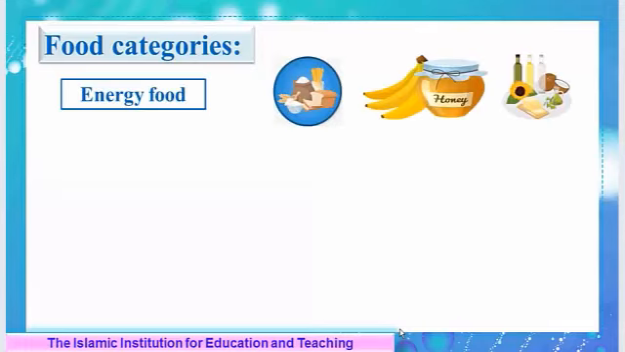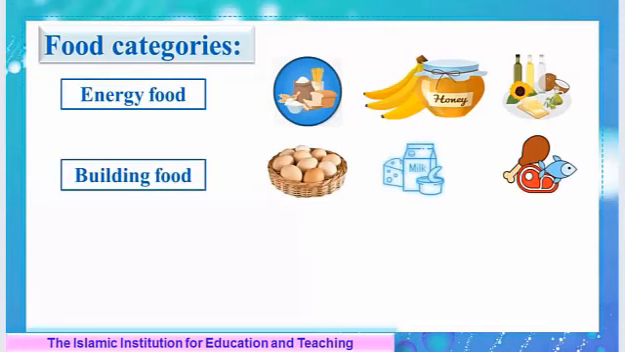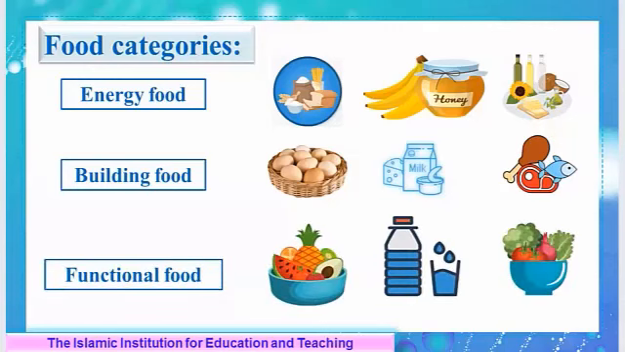And according to these functions, it can be classified in 3 categories, which are energy food that acts like a fuel for the body, building food that we need to develop and grow well, and functional food that's essential for different body functions to improve our health.